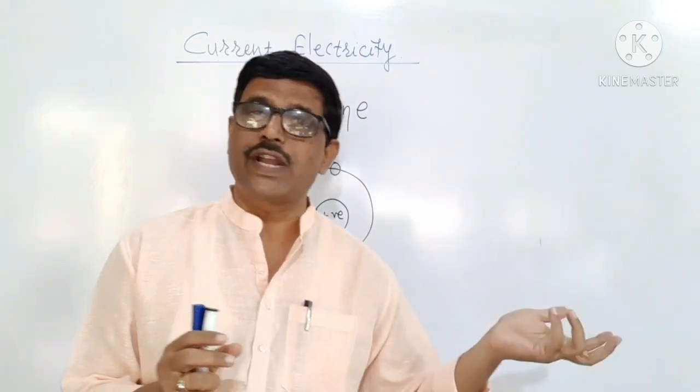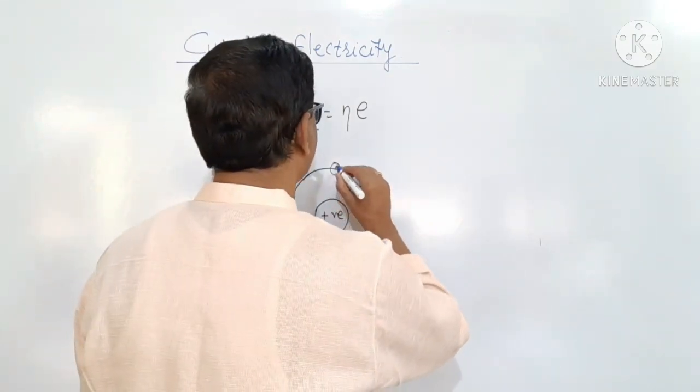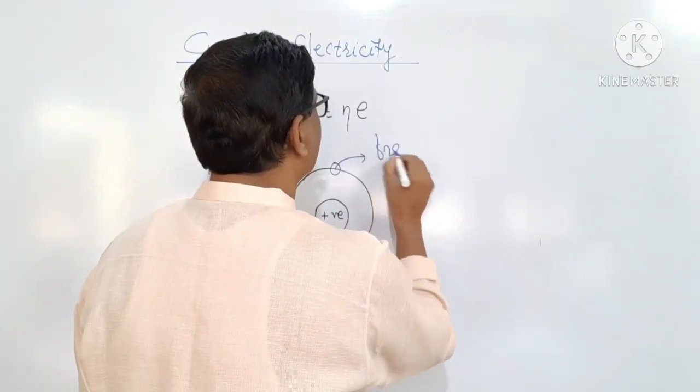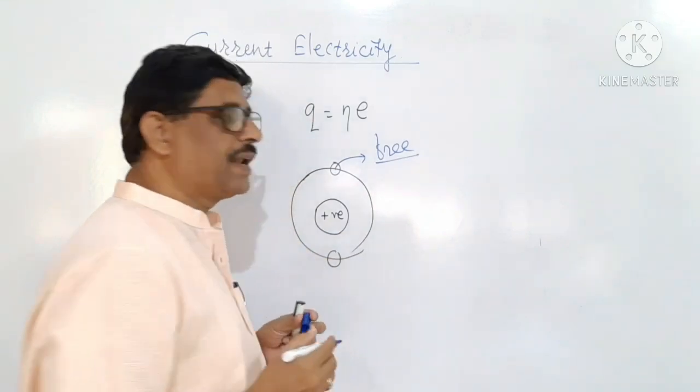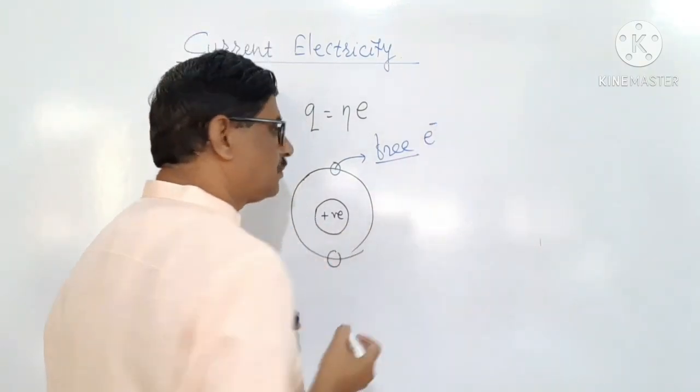When this electron is made free from the atom, it is called a free electron.